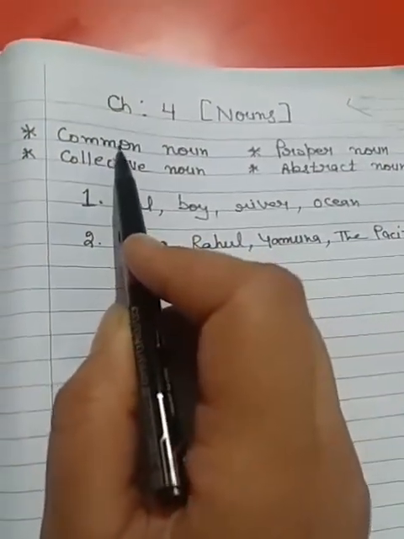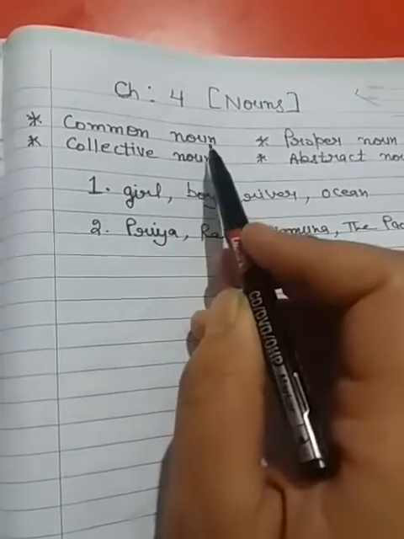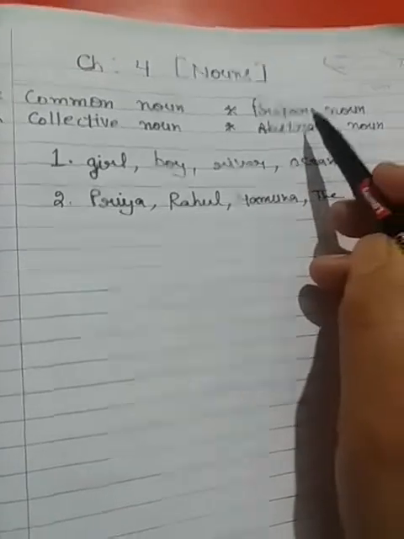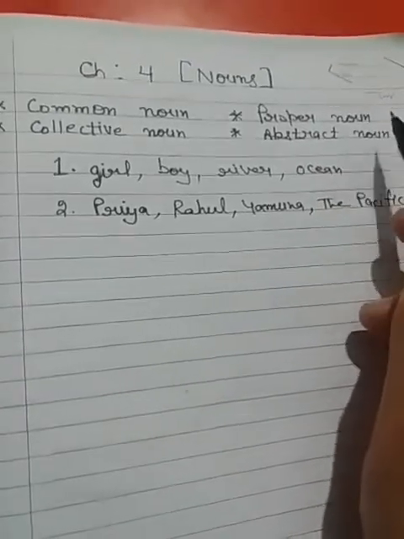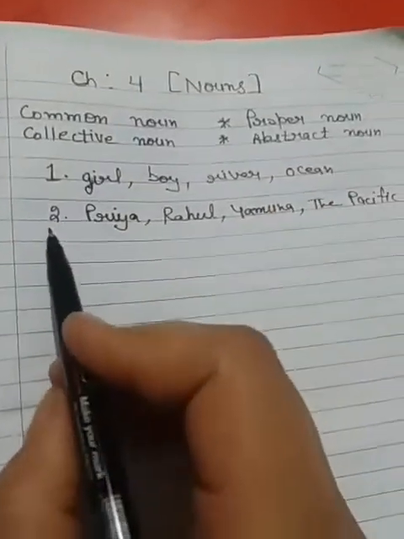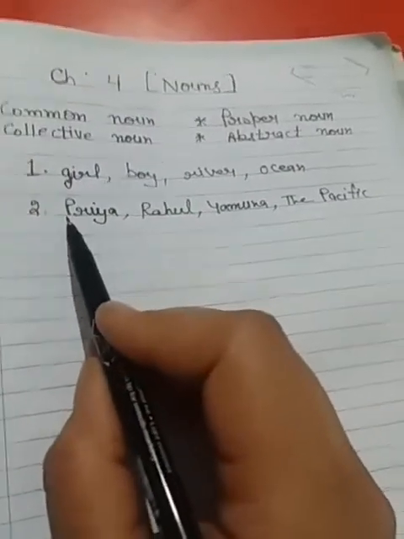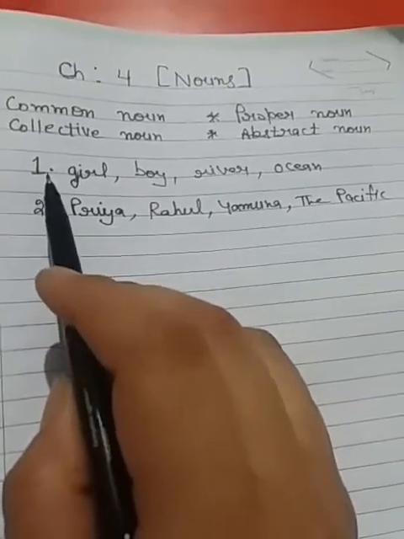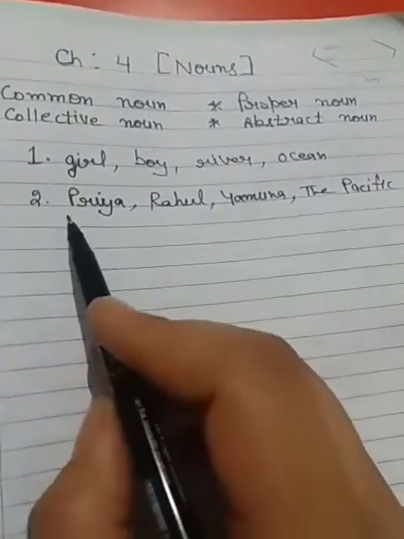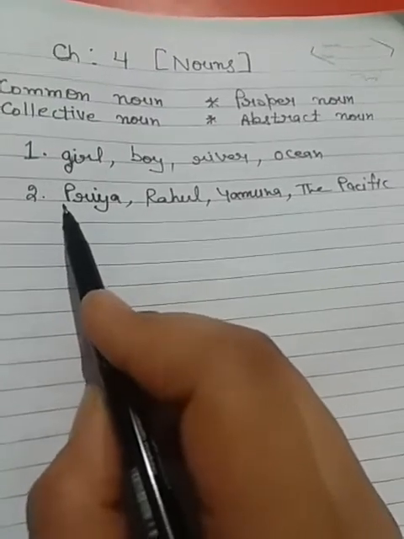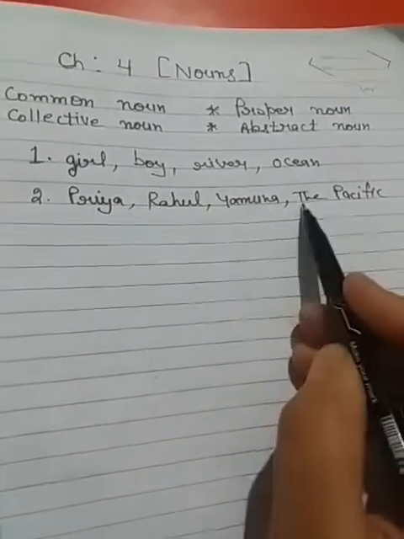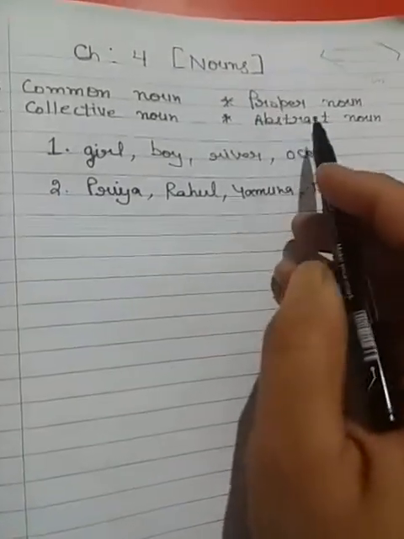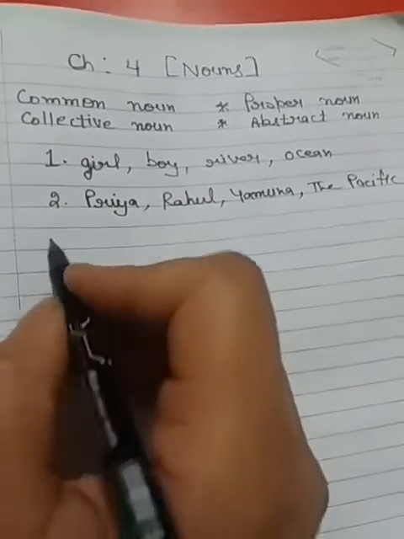What is the difference? A common noun could be used for general names, alright, and the proper noun is always used for specific things or persons or animals. Alright, there is one more rule for the proper noun. It always begins with a capital letter. In a common noun it is not compulsory to begin our noun with a capital letter, but in the proper noun it has to begin with a capital letter. See, Priya, Rahul, Yamuna, Pacific, everything here. Alright, so a proper noun should begin with a capital letter.